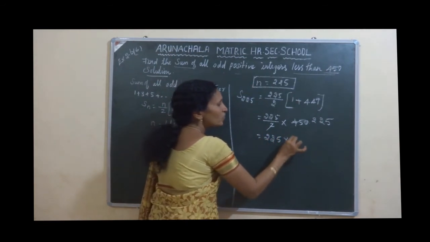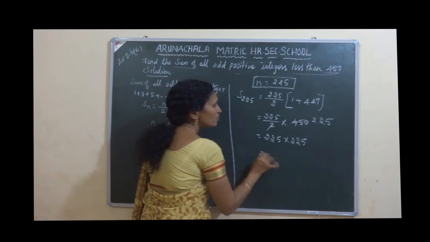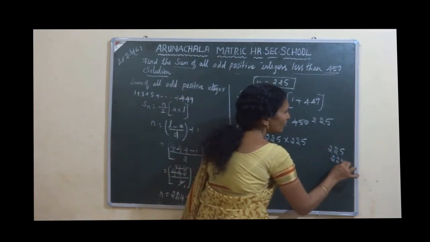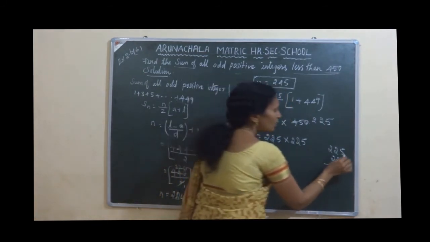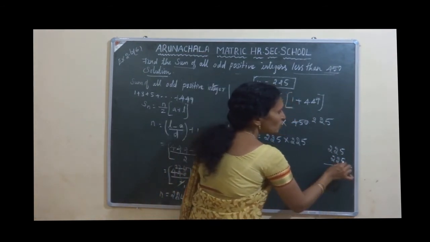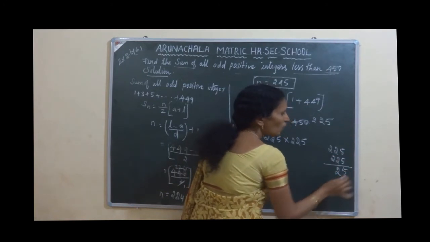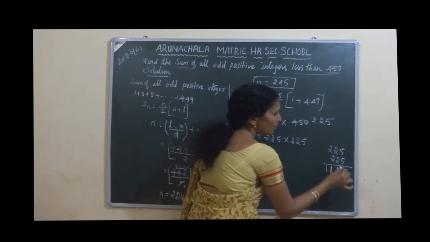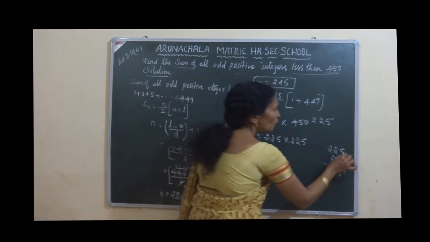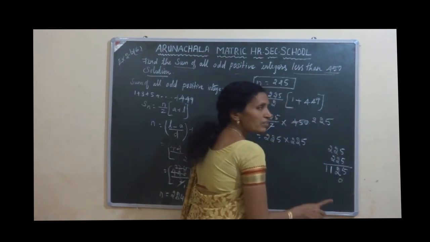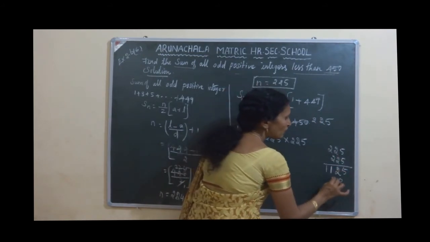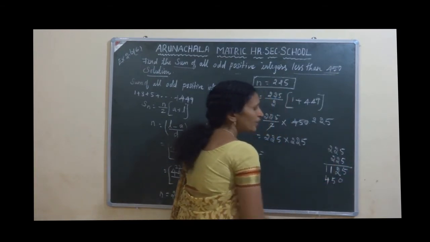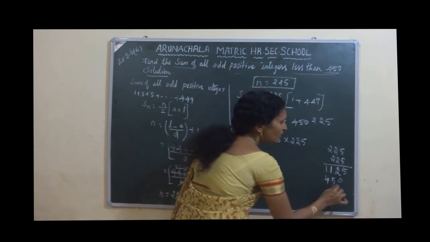Now 225 into 225. Multiply here. 225 into 225. 5 5s are 25, balance 2. 2 5s are 10 plus 2, 12, balance 1. 2 5s are 10 plus 1, 11. 2 5s are 10, balance 1. 2 2s are 4 plus 1, 5. 2 2s are 4. Okay? This same value only here also will come.